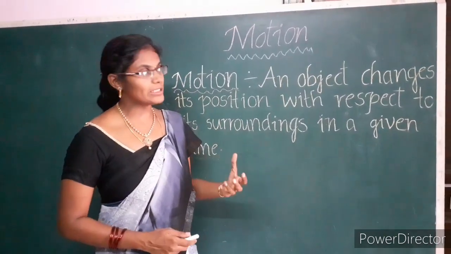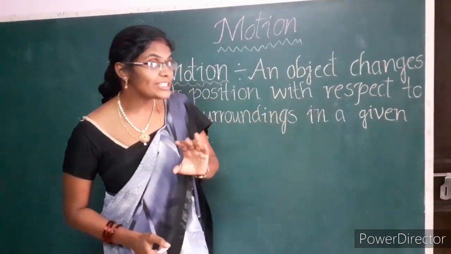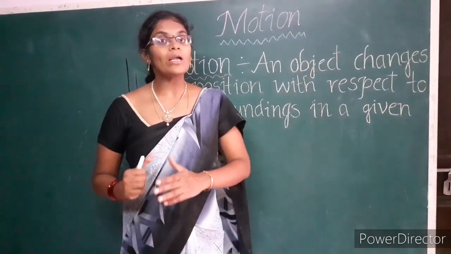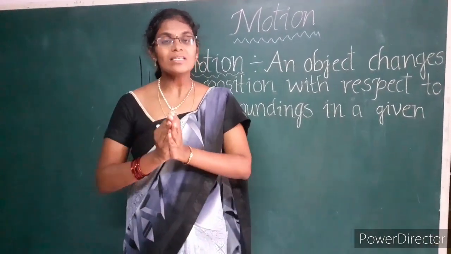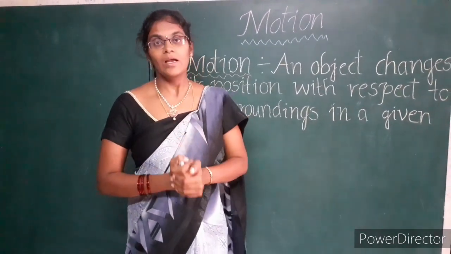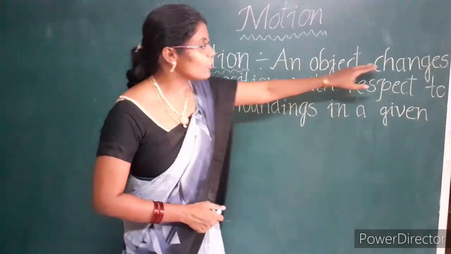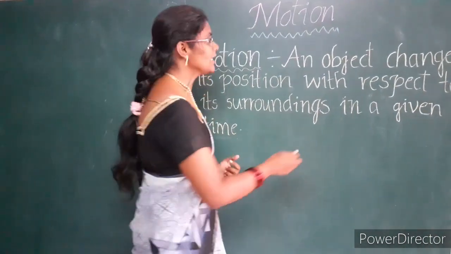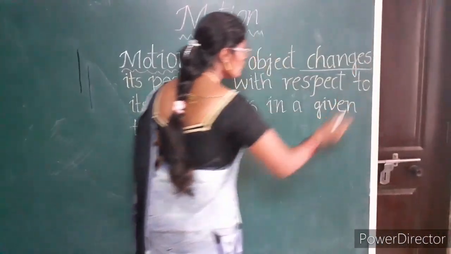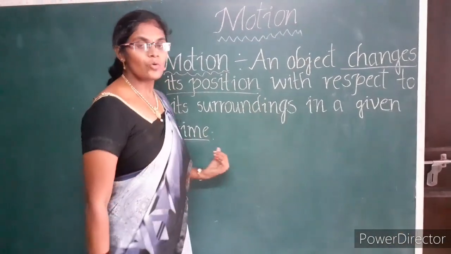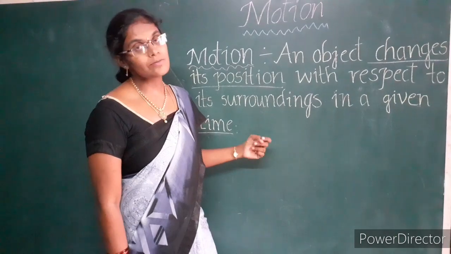If an object doesn't change its position with respect to surroundings in a given time, we call it rest. Here an object is changing its position with time, so we call the object is in motion in this case.